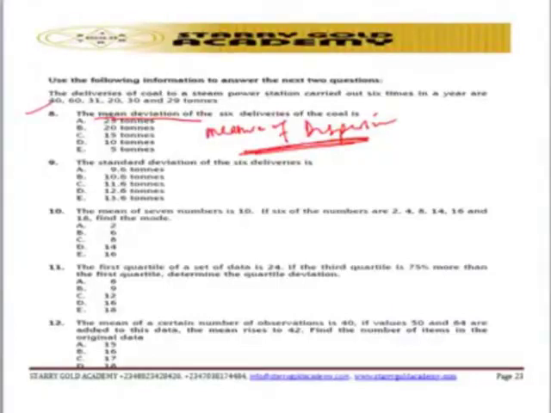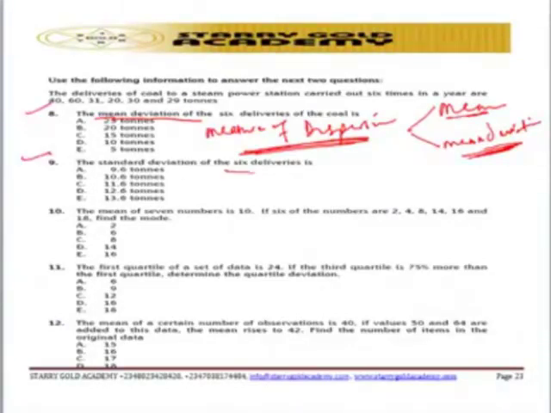Before you can calculate the measure of dispersion, you first of all calculate what we call the mean. Once you're able to calculate the mean, then you're able to calculate the mean deviation. So first and foremost, calculate the mean, and from there you prepare a table to calculate the mean deviation. That is that for question number 8.